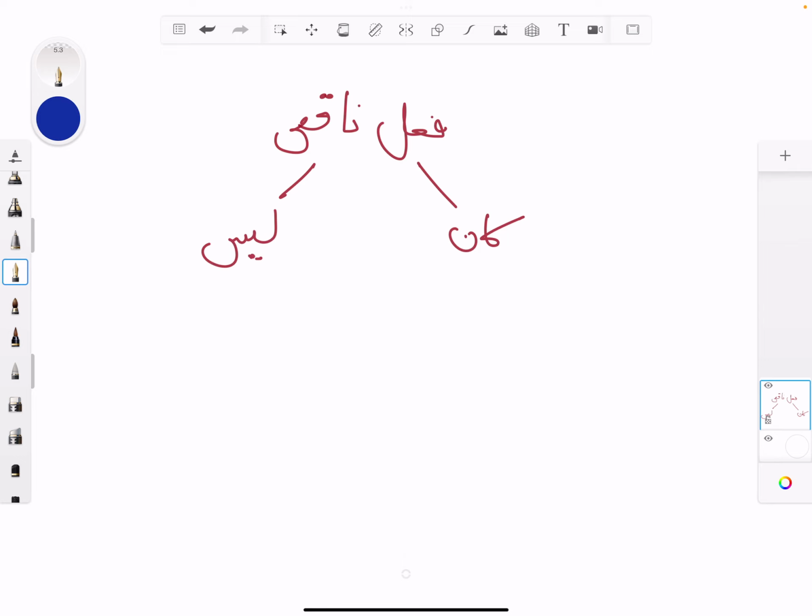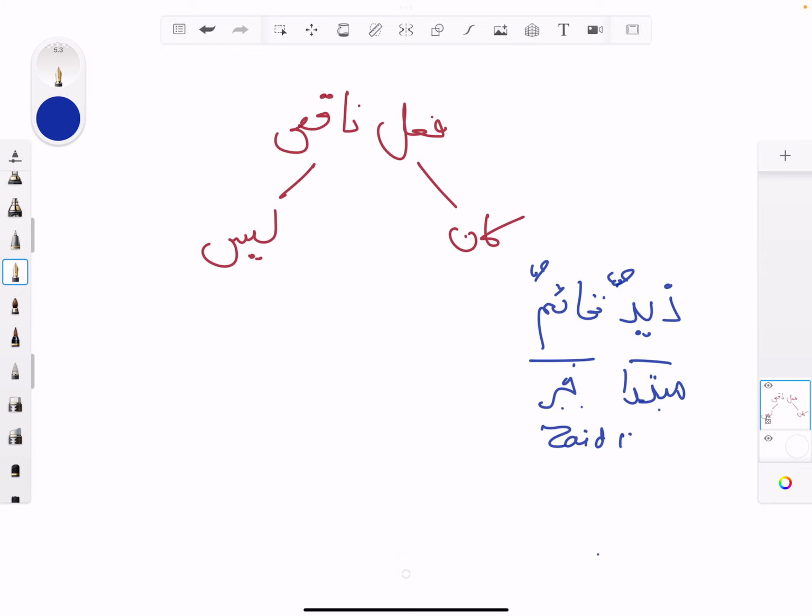Here's another way of thinking about it. Let's take a sentence, Zaydun qa'imun. If you translate that, it's a mubtada khabar sentence. Zaydun qa'imun, translation is Zayd is standing. That's how we would translate it.